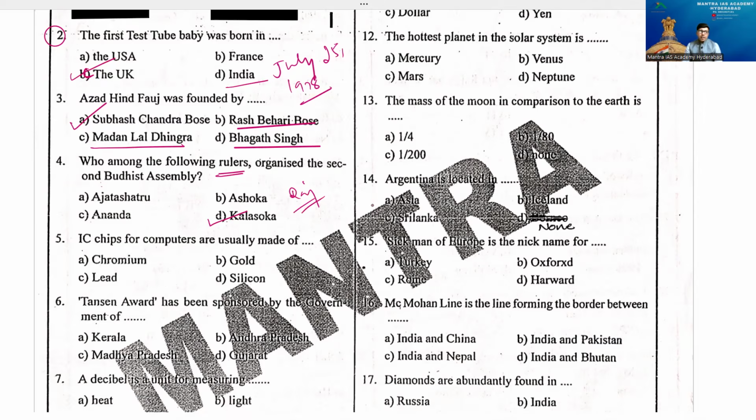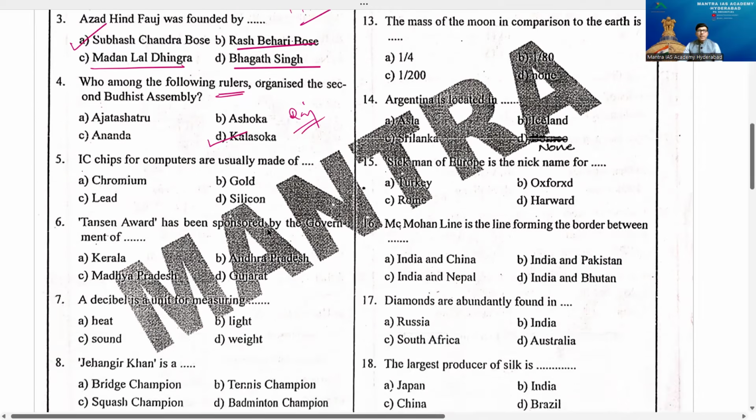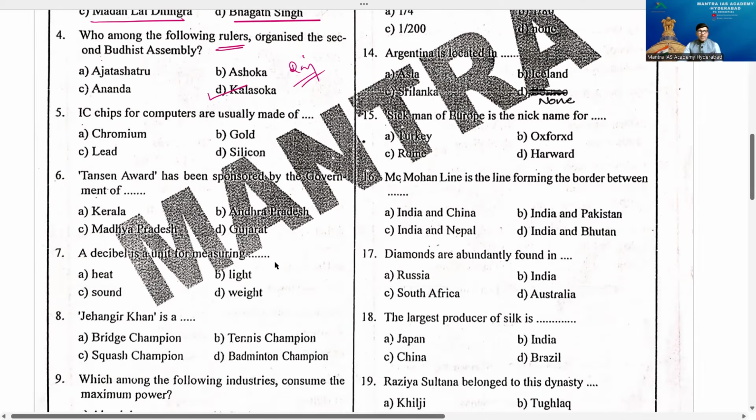Now check the second and third also. The major point is what? Fourth is done by Kalashoka. Then come to the point here. IC chips, it's a science and technology question. IC chips for computers are usually made of A, chromium, B, gold, C, lead, D, silicon. But the answer you know well, it's silicon.